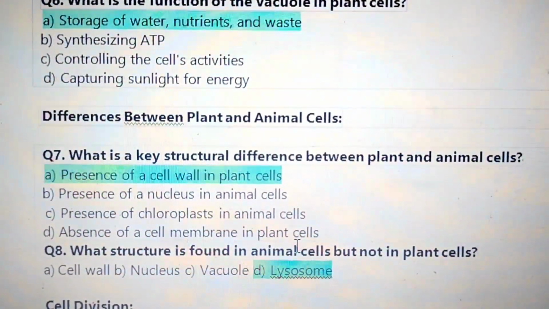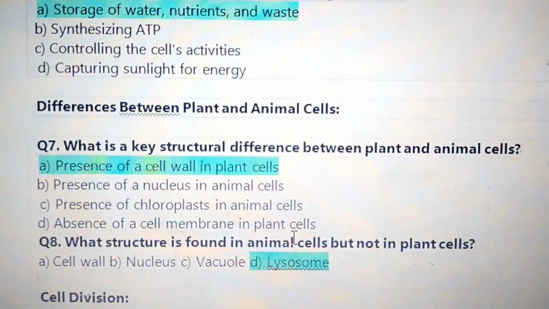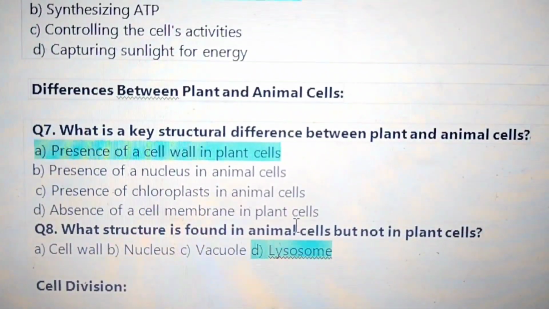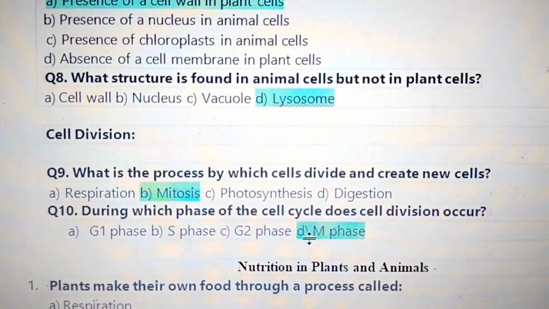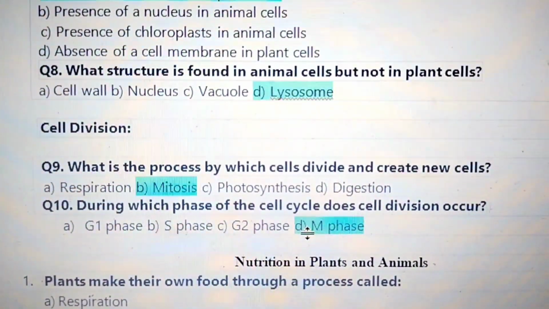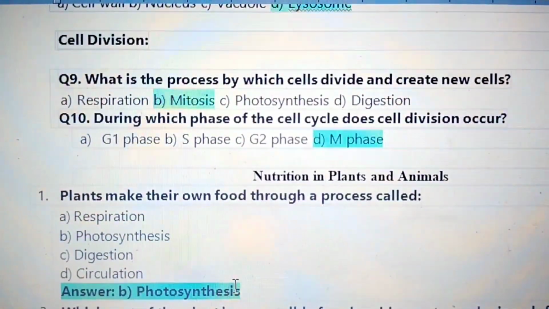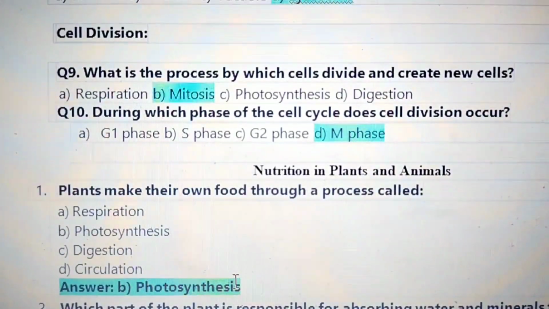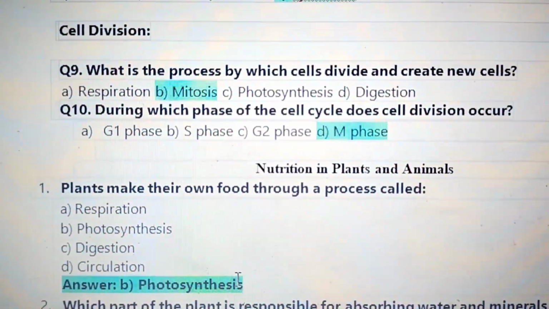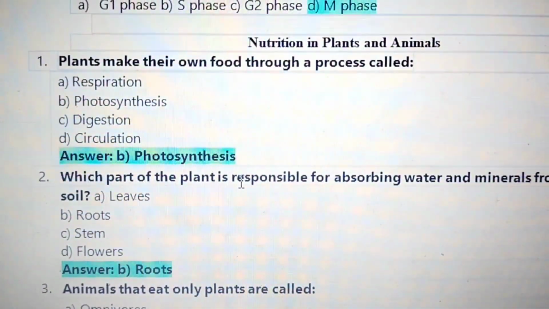Next, differences between plant and animal cells. What is the key structural difference between plant and animal cells? Presence of cell wall in plant cells. What structure is found in animal cells but not in plant cells? Lysosome. Cell division. What is the process by which cell divides and creates new cells? Mitosis. During which phase of the cell cycle does cell division occur? During M phase.